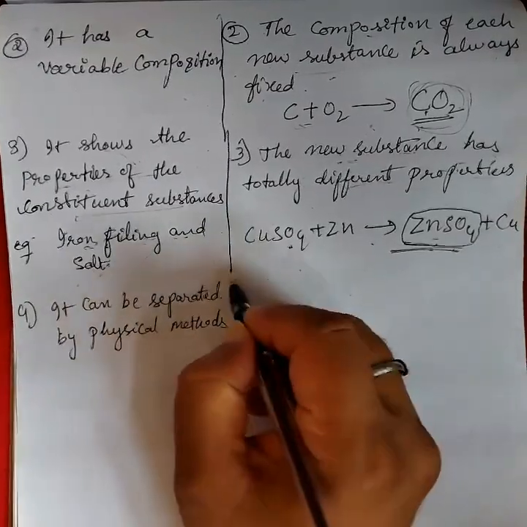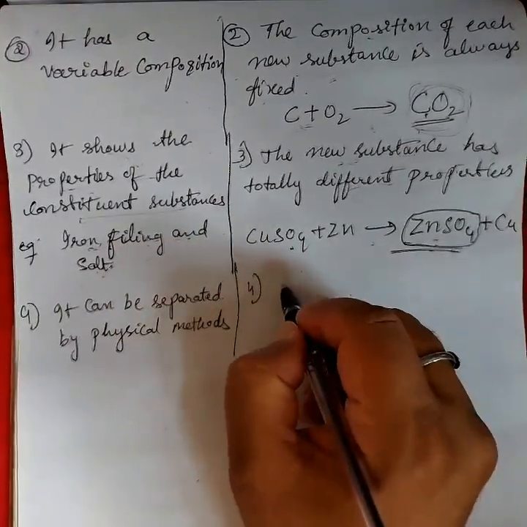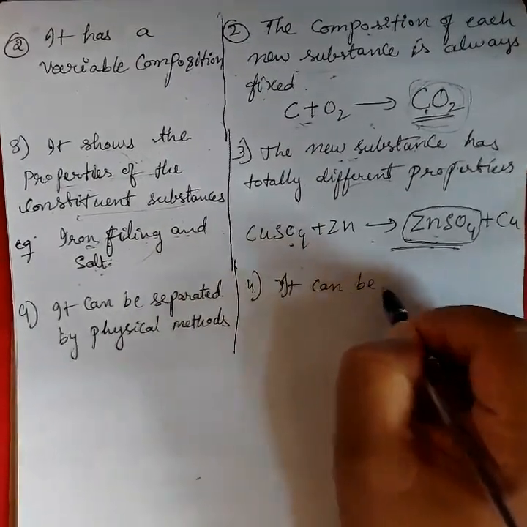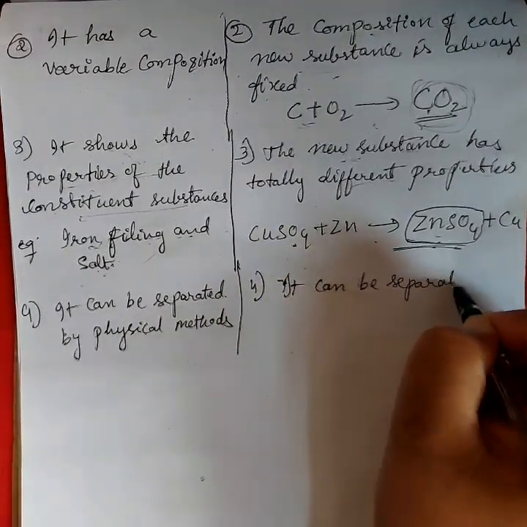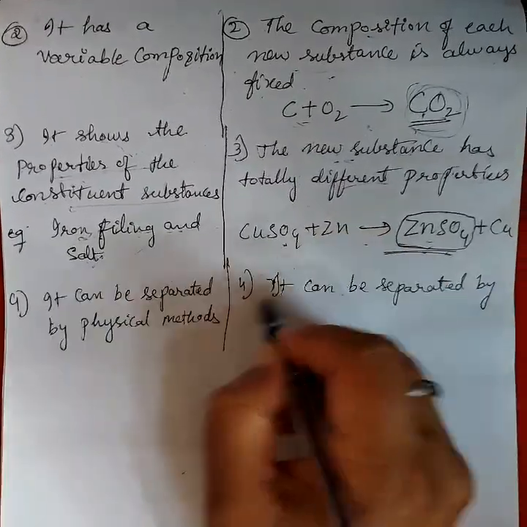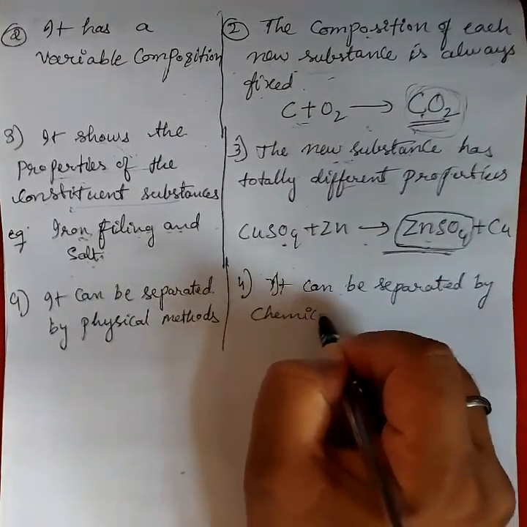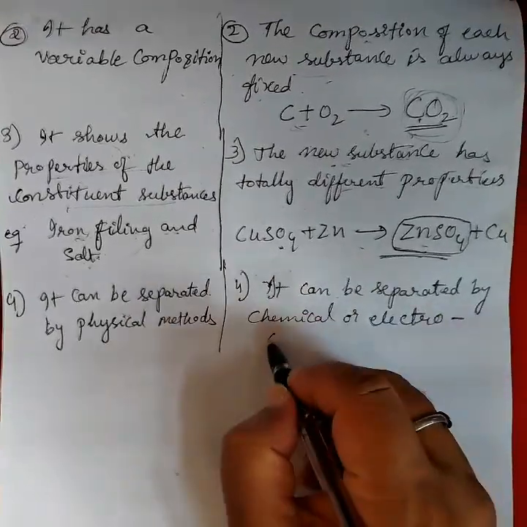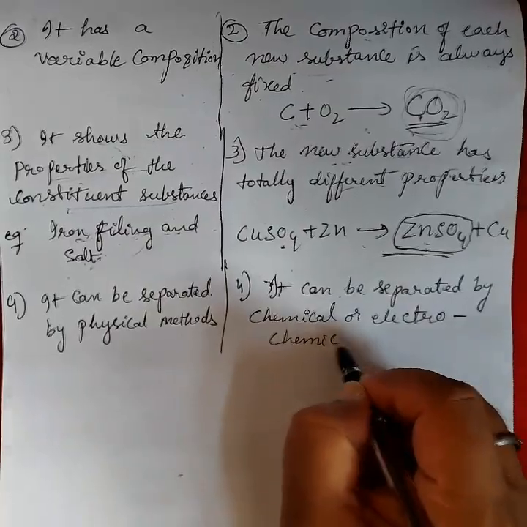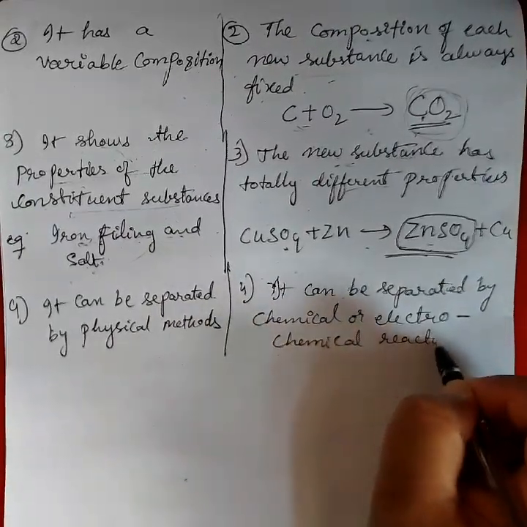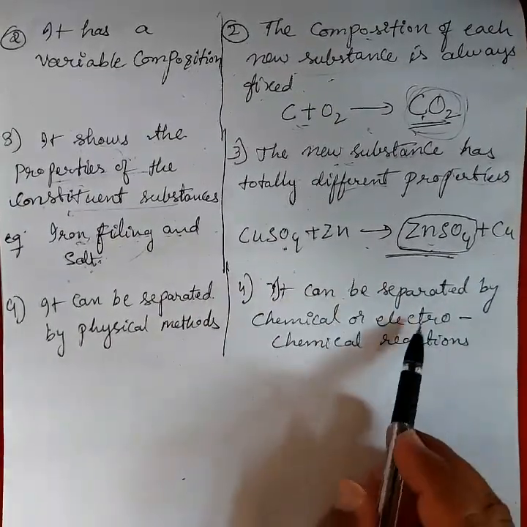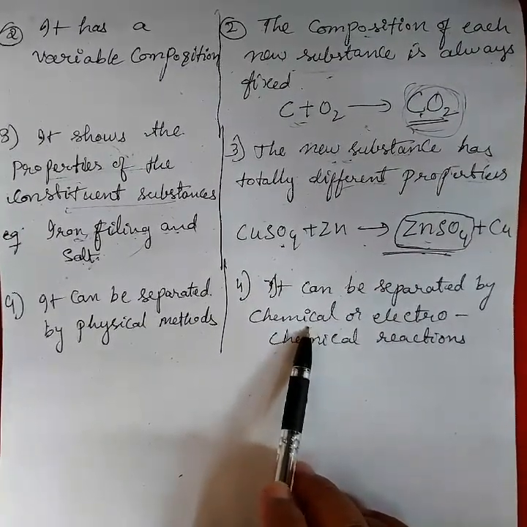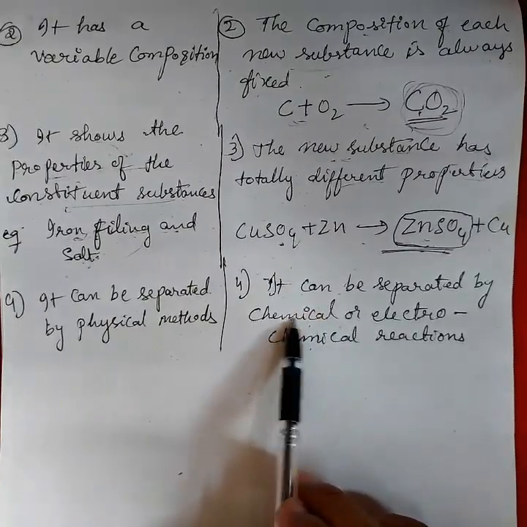Here, a compound can be separated by chemical or electrochemical reactions. Electrochemical reactions means passing electricity through the chemical, so we can separate it. So by chemical process we can separate it.